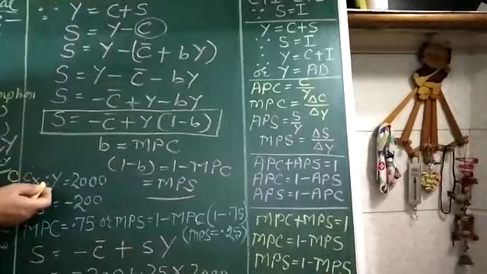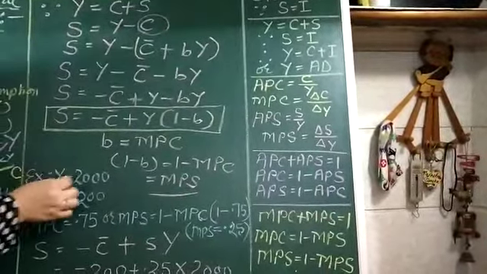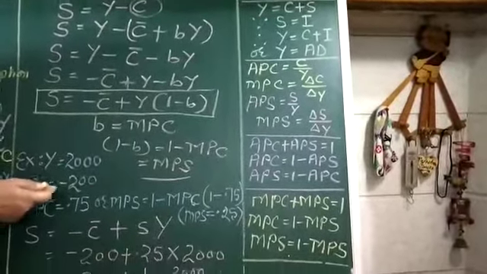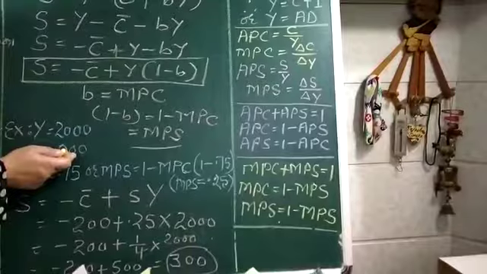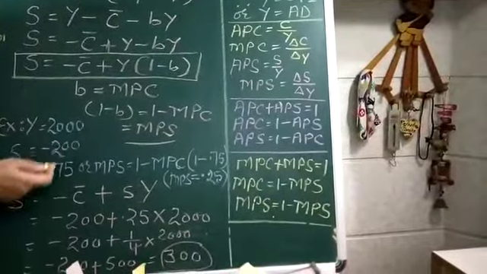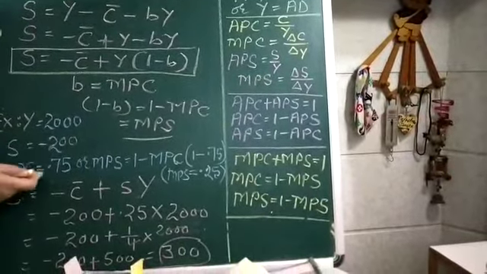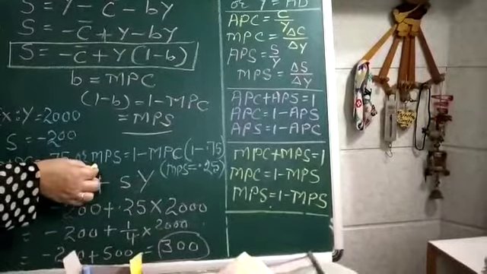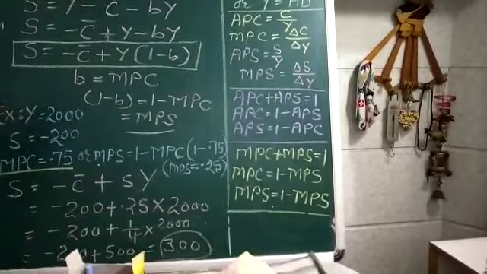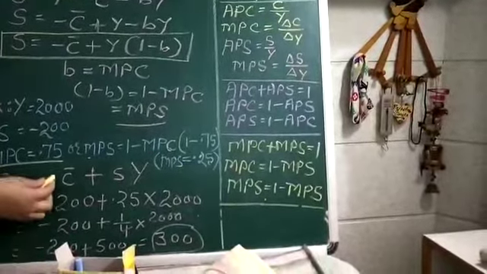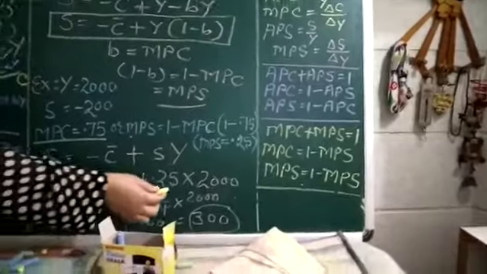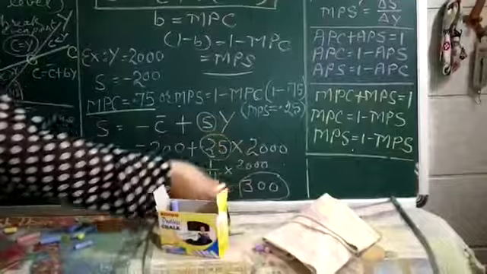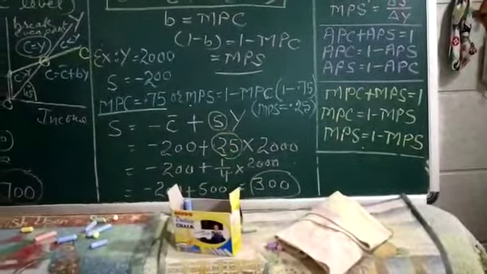We can also explain it with the help of an example. Suppose that national income is 2000 crore rupees. Minimum level of saving is minus 200. This is autonomous saving, it means saving at zero level of income. The value of MPC is 0.75. If the value of MPC is 0.75, then the value of MPS will be 0.25. By putting the values in this equation, we get minus 200 plus small s, which stands for MPS, multiplied by 2000, and this will be the value of saving.